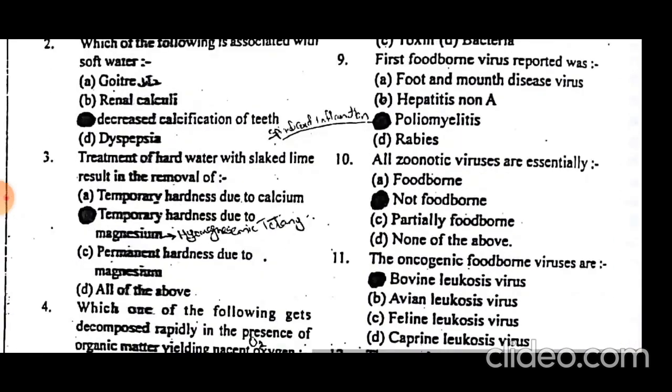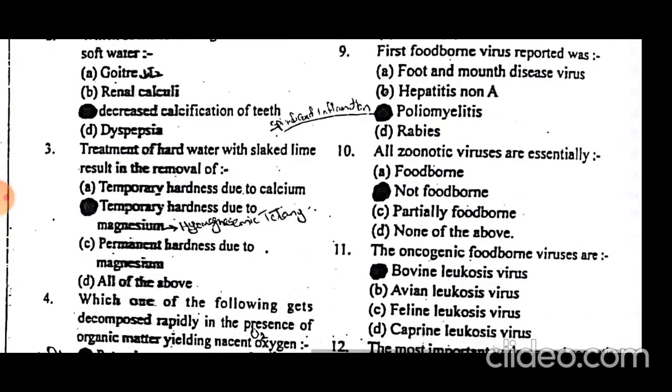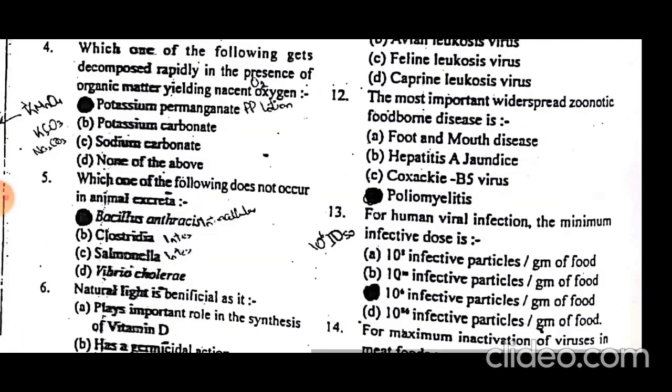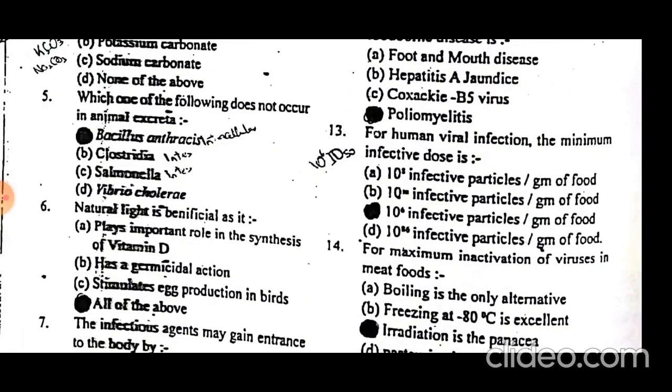For human viral infection through food, the minimum infectious dose is 10 raised to power 6 infectious particles per gram of food.